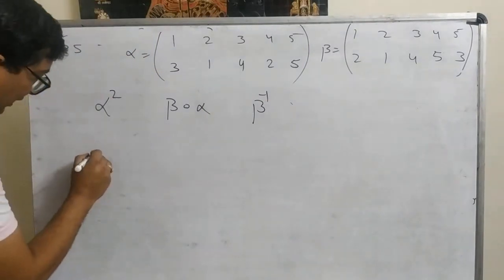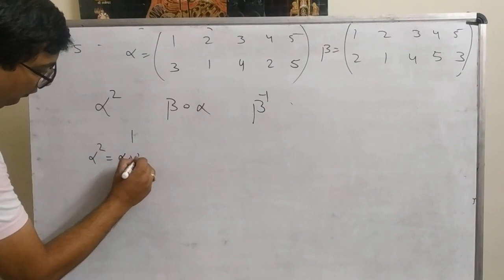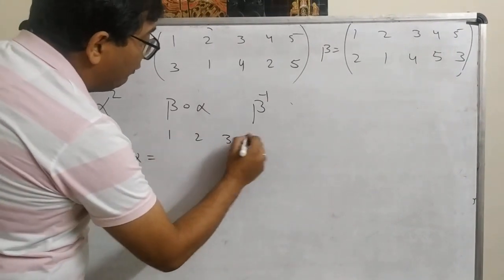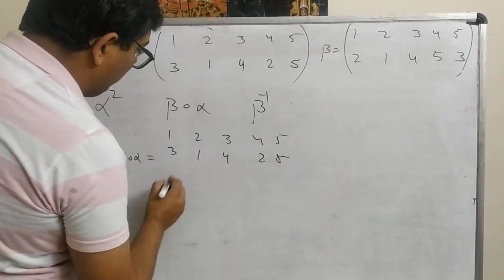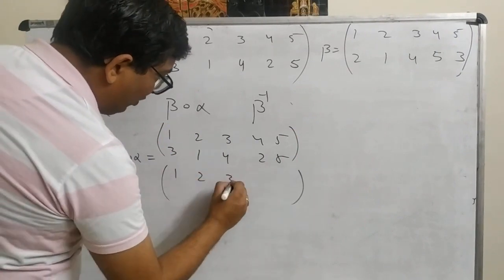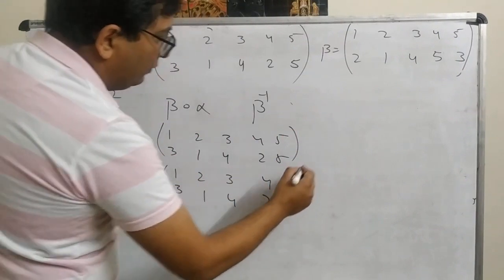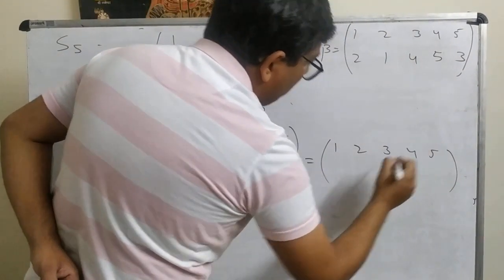So alpha square means alpha of alpha. Alpha of alpha means 1, 2, 3, 4, 5, 3, 1, 4, 2, 5. This is the first, and below it the same will come: 1, 2, 3, 4, 5, 3, 1, 4, 2, 5. So the resultant element will be 1, 2, 3, 4, 5.